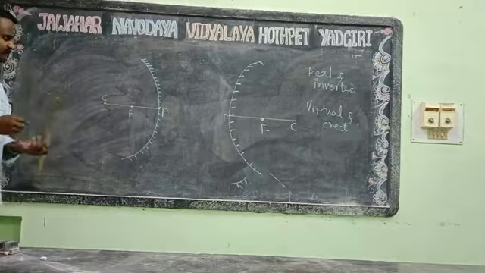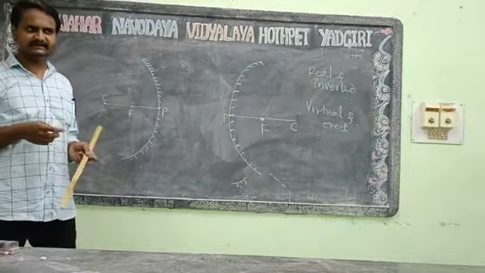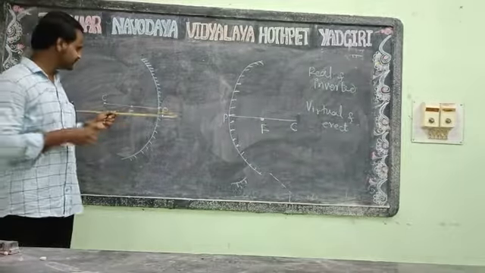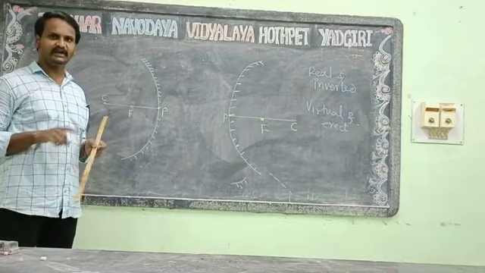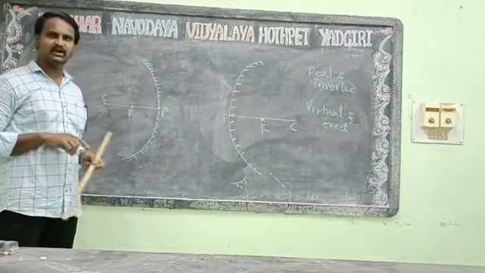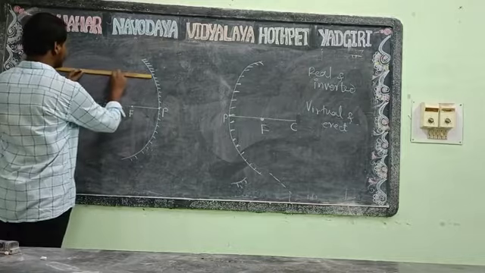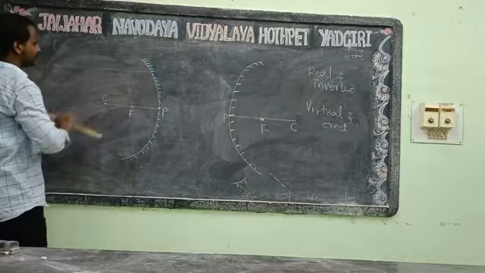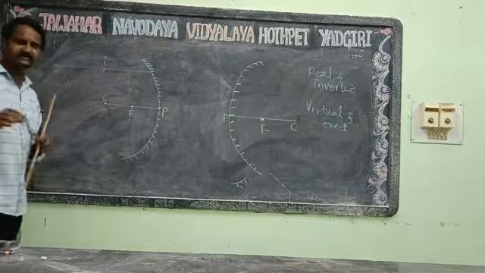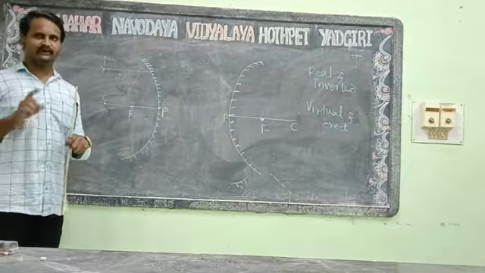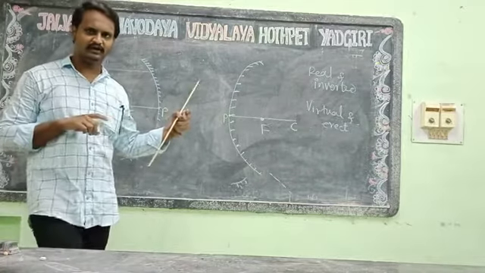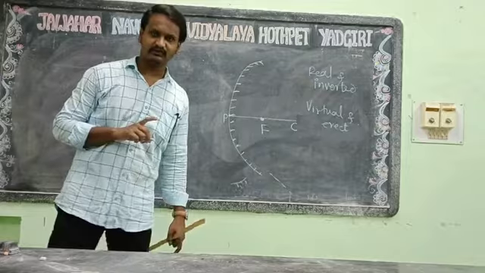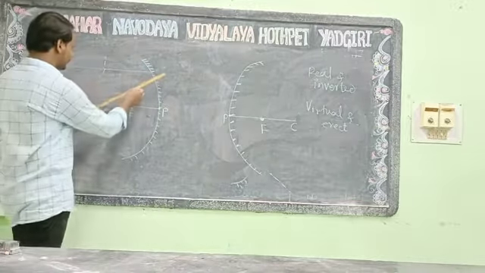Now, what is the statement or rule? The first rule states that the incident ray which is parallel to the principal axis, after reflection, passes through the principal focus. Just consider I am drawing the parallel incident ray, the incident ray I. Now, for the reflection, you cannot draw the normal to the curved surface directly. So first we have to draw the tangent to the curved surface.